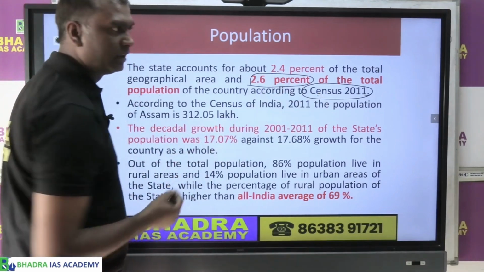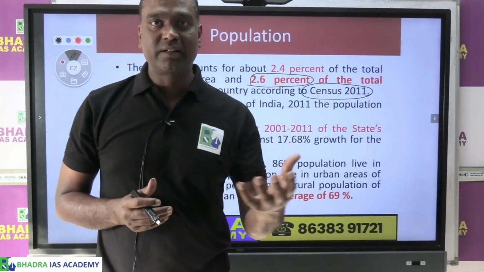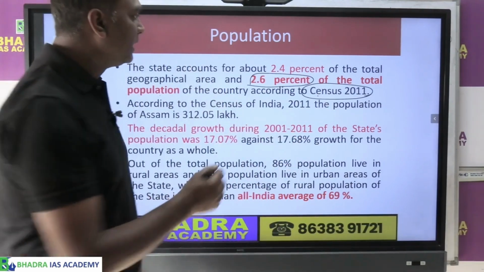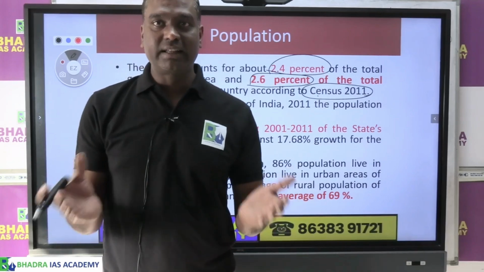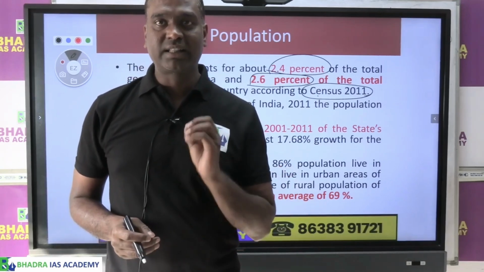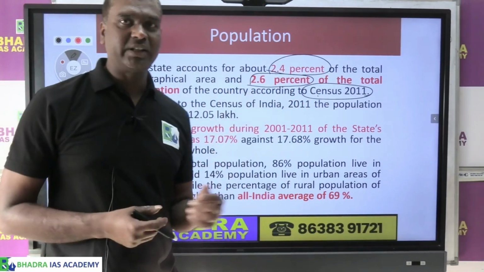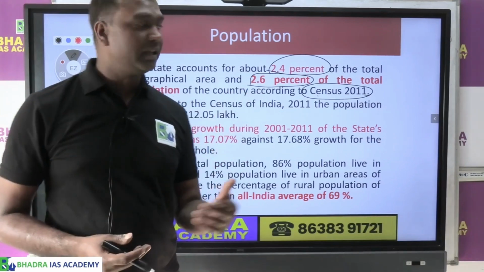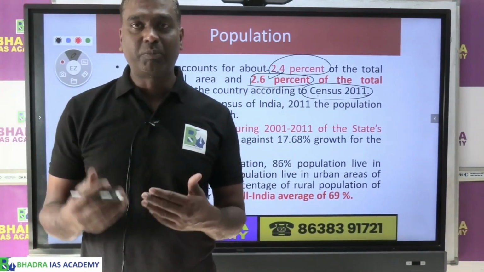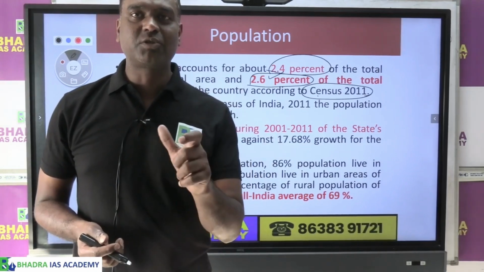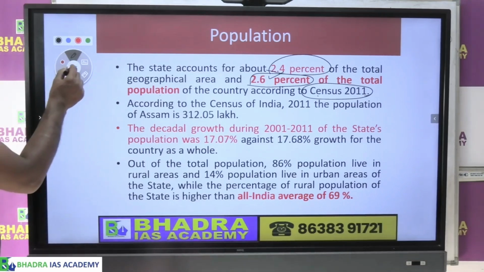But Assam's share of India's total land area is only 2.4%. So India's land area share of Assam is 2.4%, but India's population share in Assam in 2011 was 2.6%. It shows that we have more population than land in terms of percentage. That is one issue why we talk about the population being high.